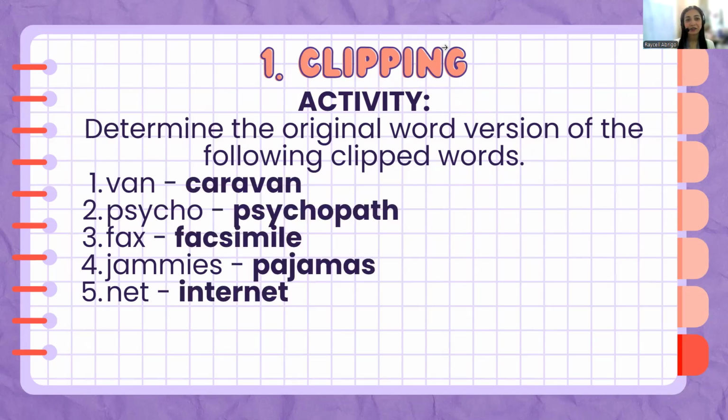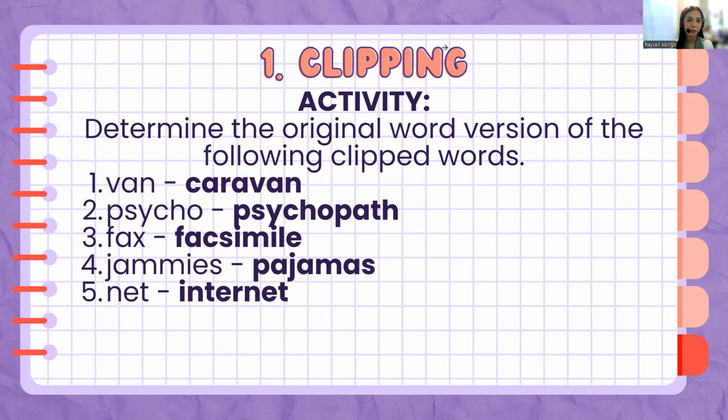All right, so van came from the word caravan or a parade. Then psycho, the full word here is psychopath. You might think that it could be psychology, but psychology as a course or a study is most often than not shortened as psych, not psycho. But if it is psycho, it is someone who is a psychopath or someone who is some sort of crazy or has lost his or her mind or someone who is insane.